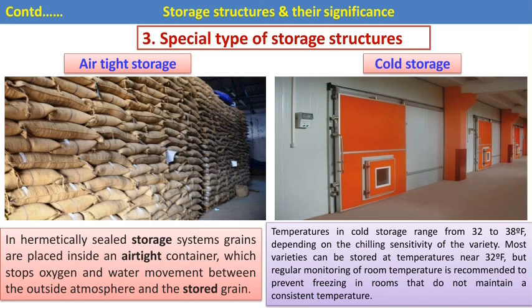Then in the case of cold storage, the temperature in cold storage ranges from 32 to 38 degrees Fahrenheit, depending on the chilling sensitivity of the variety, and most varieties can be stored at a temperature near about 32 degrees Fahrenheit. But regular monitoring of the room temperature is recommended to prevent freezing in rooms that do not maintain a consistent temperature. That is the cold storage.